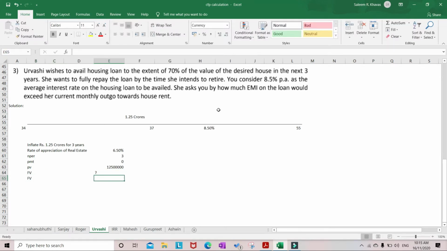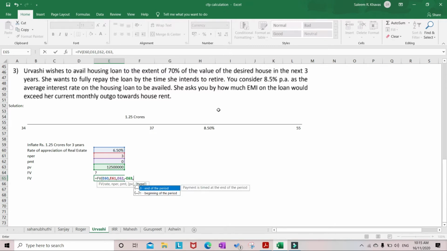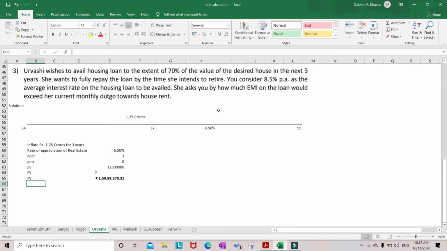Therefore, FV is equal to: rate is 6.5%, Nper is 3 years, PMT is 0 and PV is minus 1.25 crores. Type is 1 or 0. It is coming around 1 crore 50 lakhs. This is the value of 1.25 crores after 3 years. Write it here. 1.25 crore will become 1.5 crores after 3 years with a rate of appreciation of 6.5%.